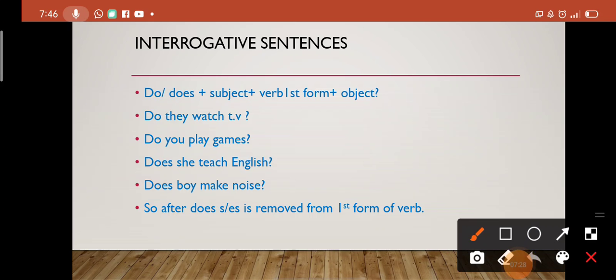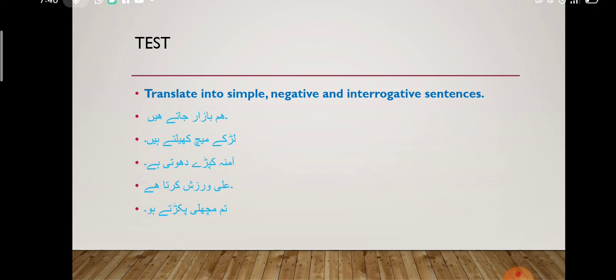So with singular subjects we add s or es with the form of verb, but only in simple sentences. In negative and interrogative sentences, when does is added, we will not add s or es with the form of verb.